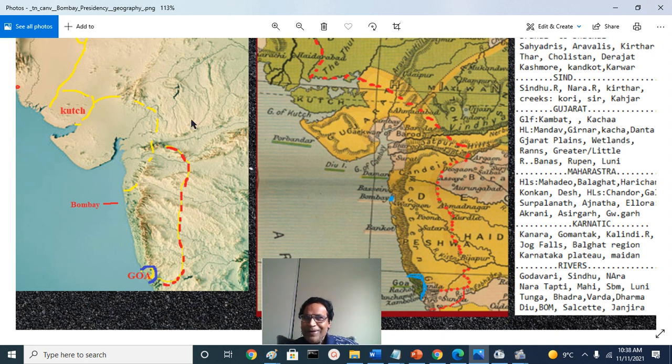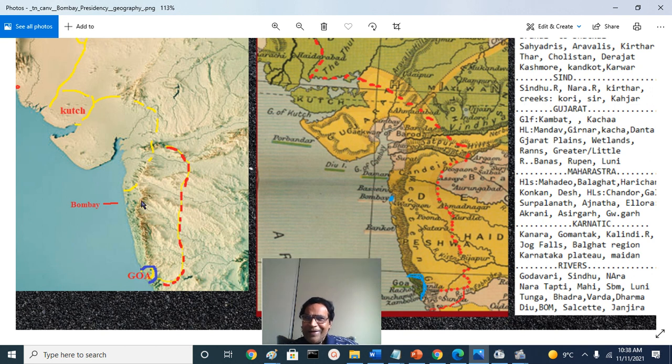And we are very familiar with Sabarmati, where Gandhiji's ashram is, and there is a little known river in Barmer district, the river Luni. It empties into the Kutch region, that is the wetland. And of course in the southern part, the Dharwar district and North Kannada district were bordered by the Tunga river, Bhadra river, Vardha river, Dharma river.